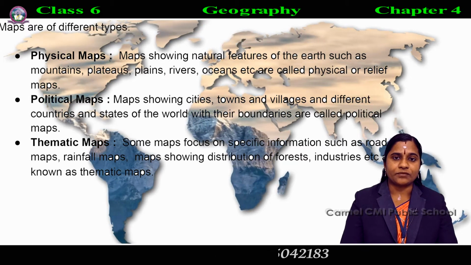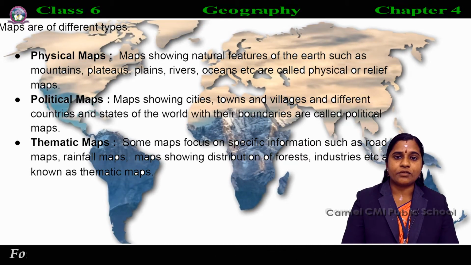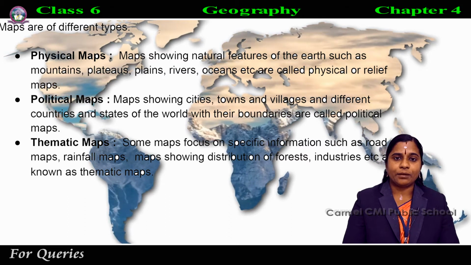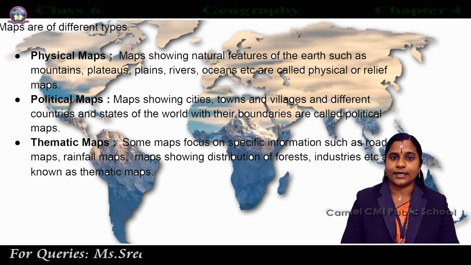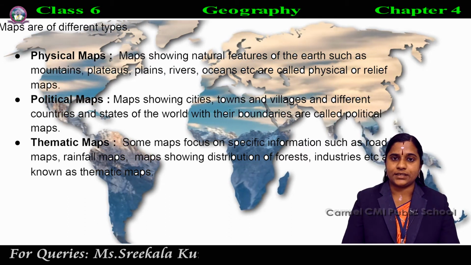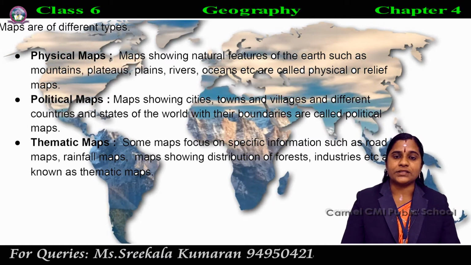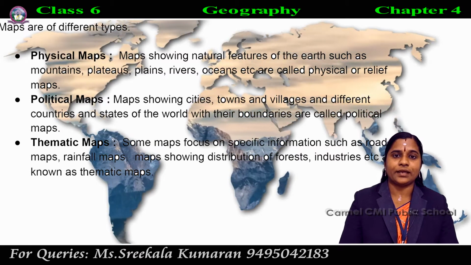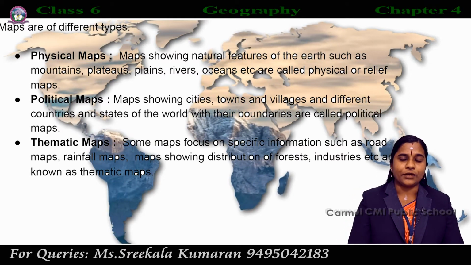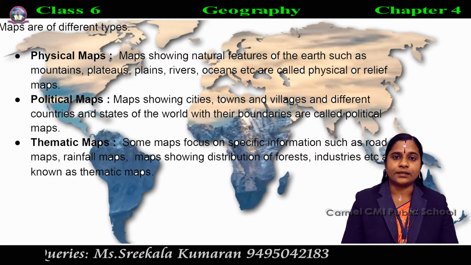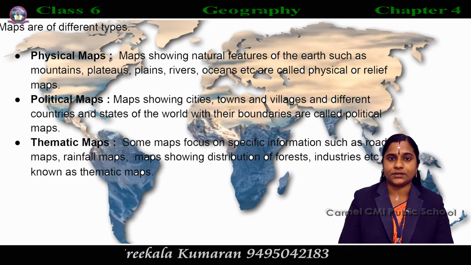Physical map shows the physical, natural features of the earth. Political map shows the boundaries of the countries, states or cities and towns, etc. While thematic map shows specific information. It shows a particular theme. So these are the different types of maps.